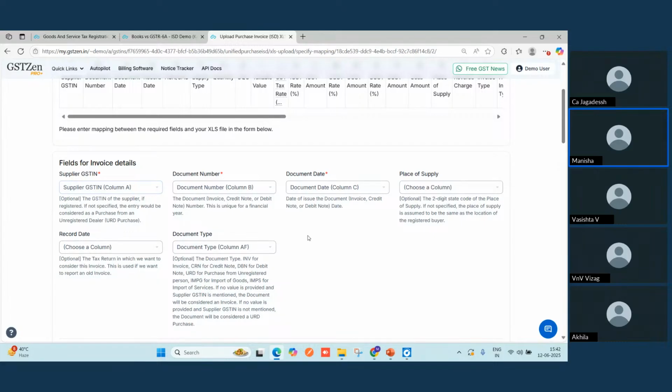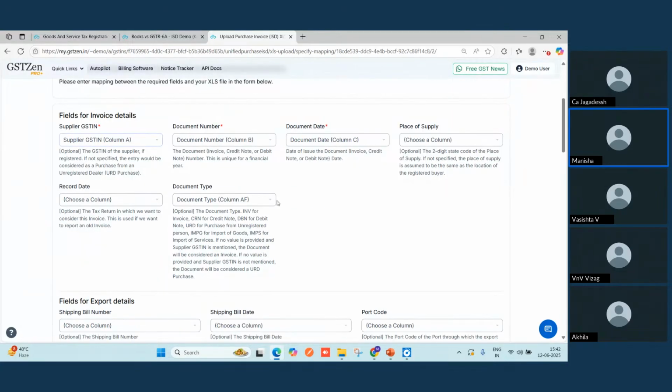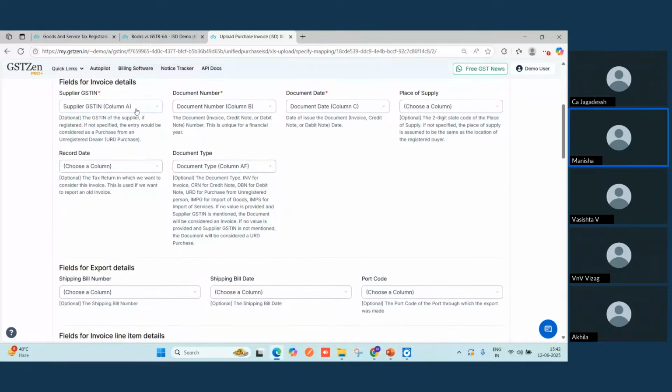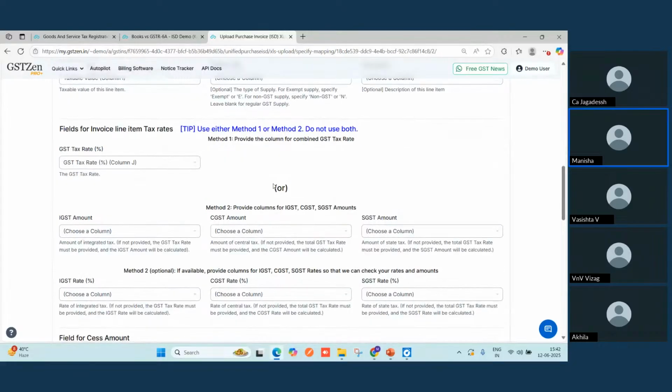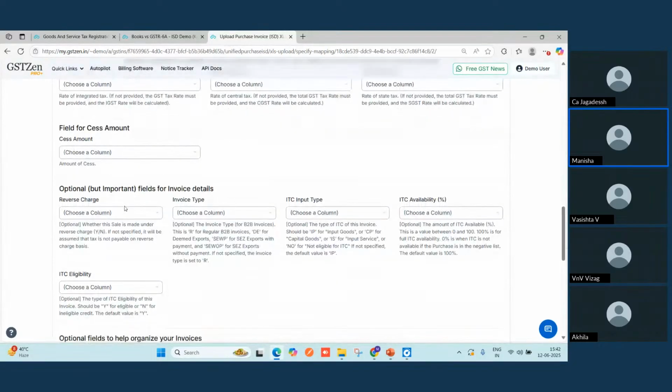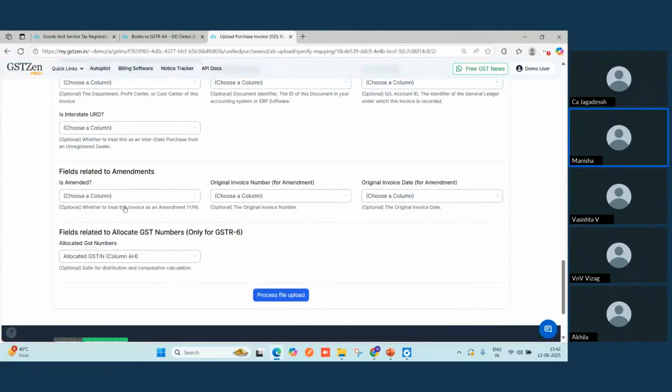Similarly, it's already been auto populated for the rest of the columns. The reason being, if you're going to use the same template every time, you're not required to do this mapping again and again. It will auto populate if you have done it once correctly. Previously also I have used the same template, so it is giving me these mandatory fields auto populated. I'll just quickly check that all these mandatory columns are mapped and quickly proceed.